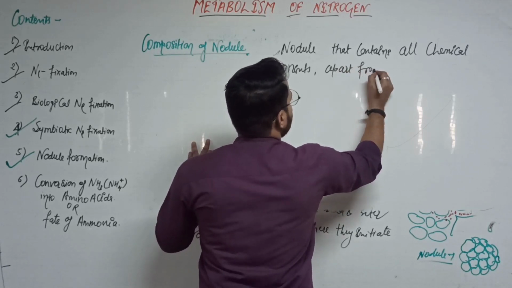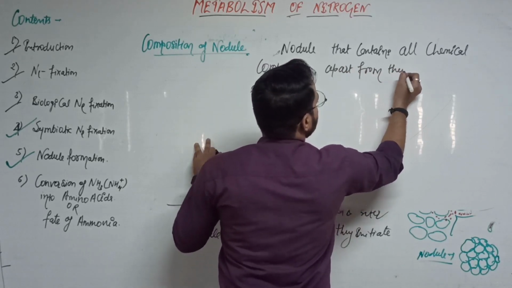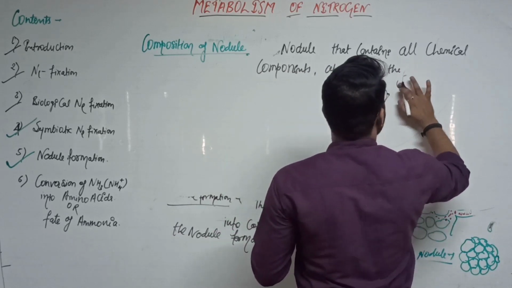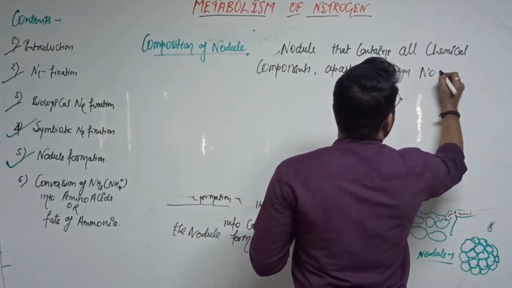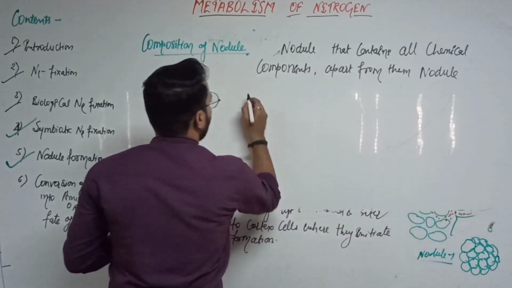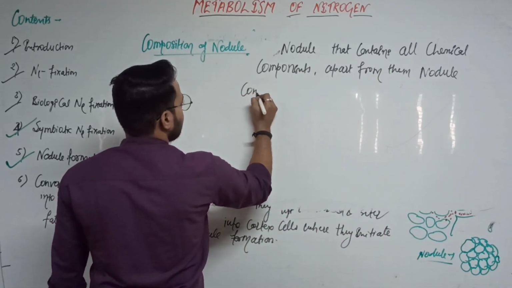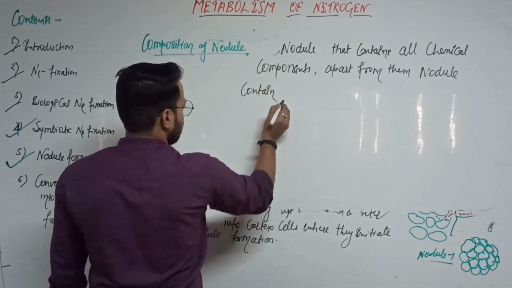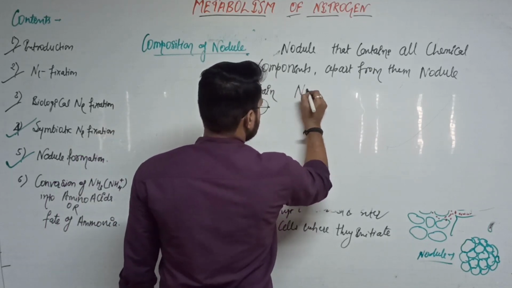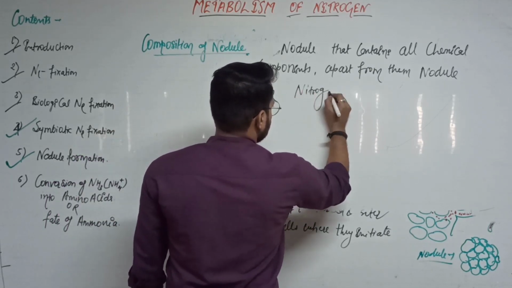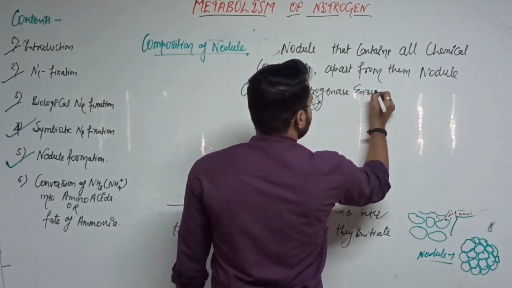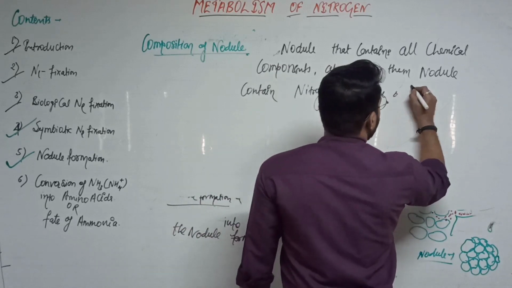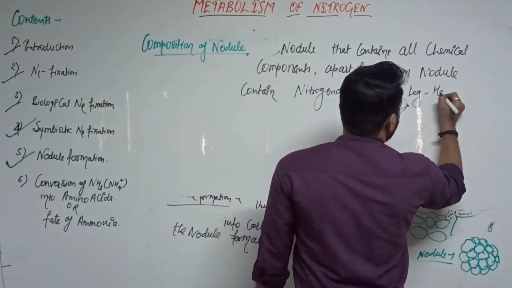Apart from them, the nodule contains nitrogenase enzyme and leghemoglobin.